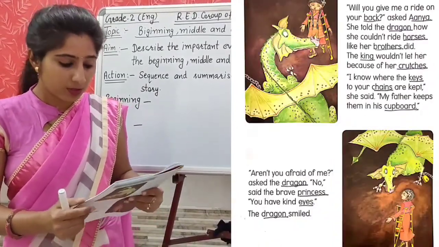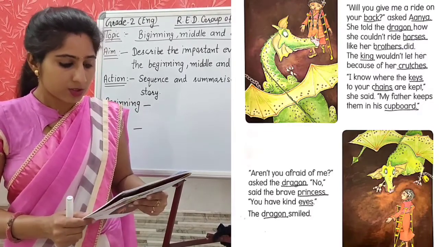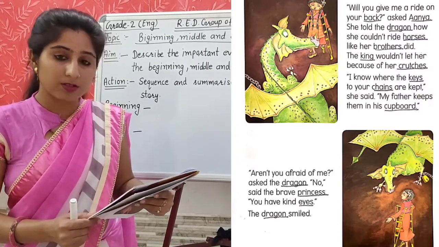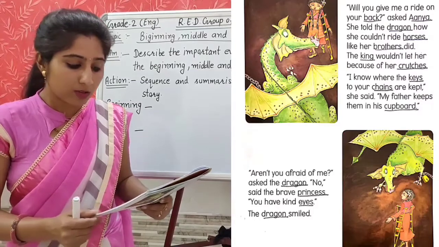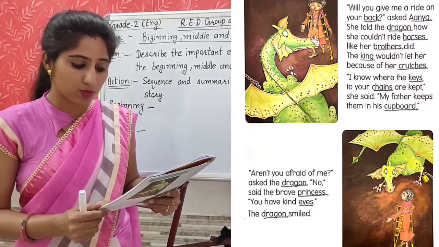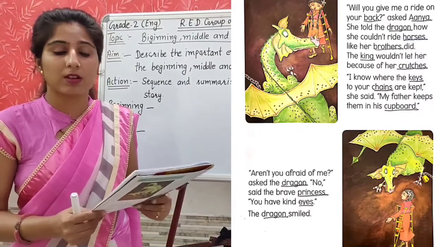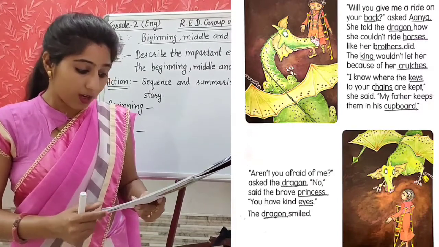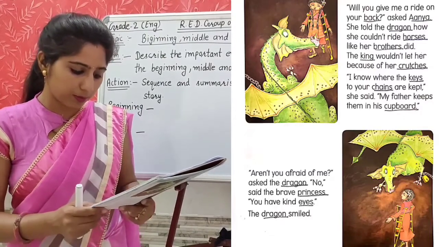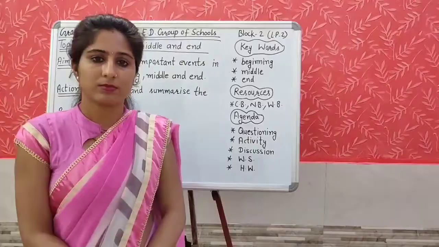Now the next page. Will you give me a ride on your back? asked Anya. She told the dragon how she couldn't ride horses like her brothers did. The king wouldn't let her because of her crutches. I know where the keys to your chains are kept, she said. My father keeps them in his cupboard. Aren't you afraid of me? asked the dragon. No, said the brave princess. You have kind eyes. The dragon smiled.